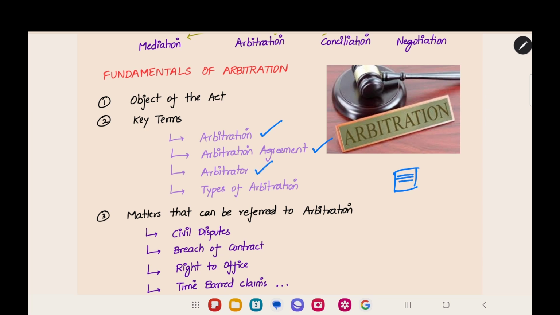Both of them will select an impartial and independent person to decide the case. He will be the arbitrator. And then, types of arbitration we are going to see. These are the key terms which you have to know before starting arbitration.